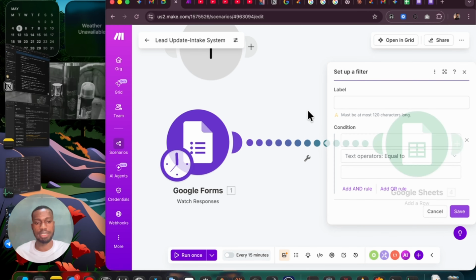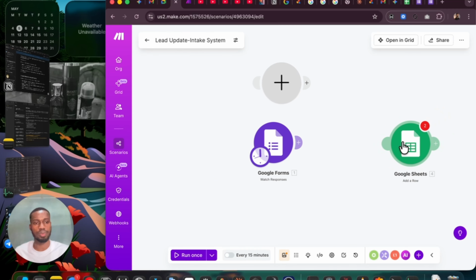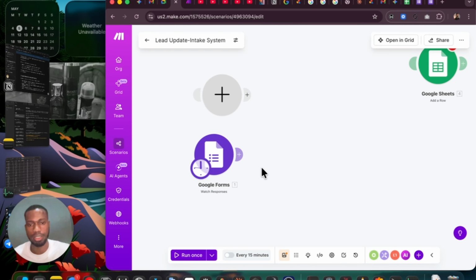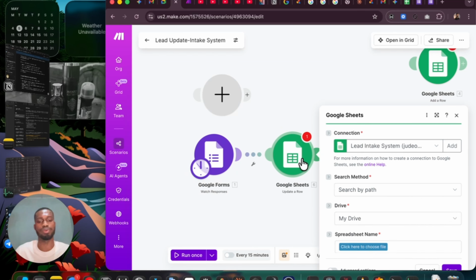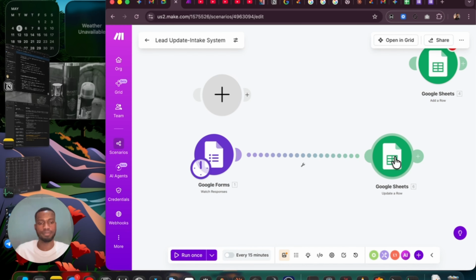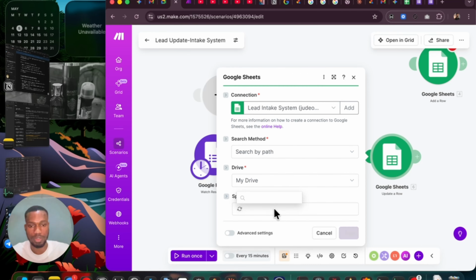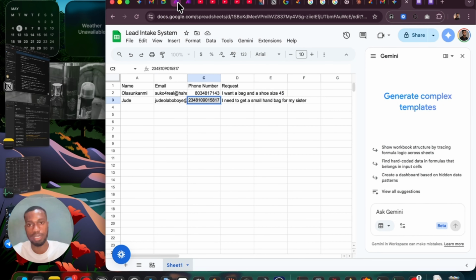So we first unlink this. We don't need this module. We unlink it and put it somewhere else, let it keep playing here. We need to add a module from Google Sheets as well. We need to add an update a row, because this time around we want to update and not just add a row. Since we want to update a row, we also have to connect it to the same CRM we have here. We want to connect it back there again.